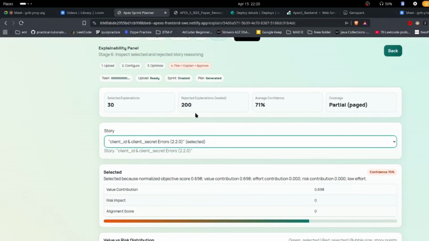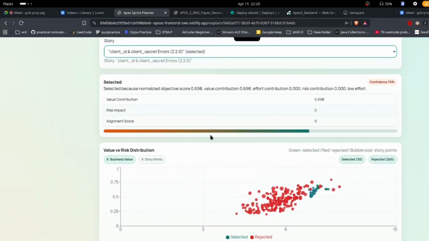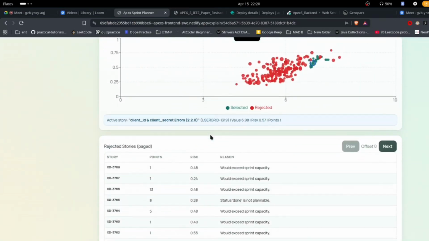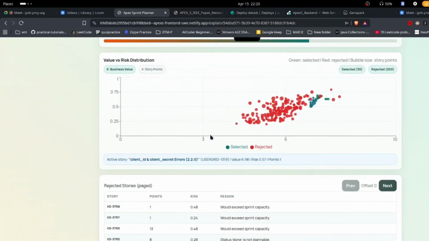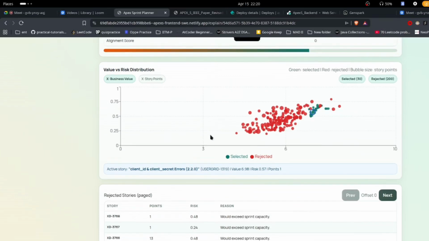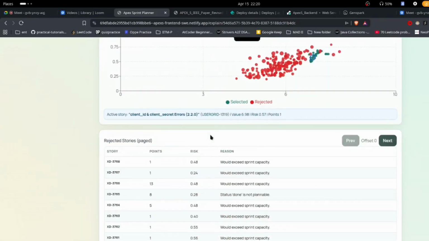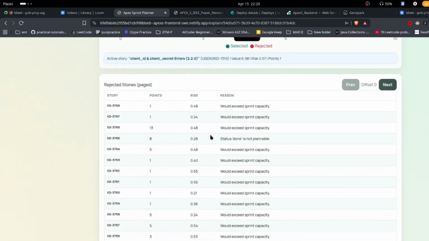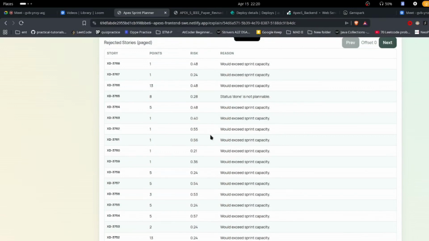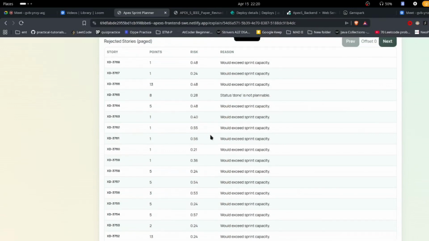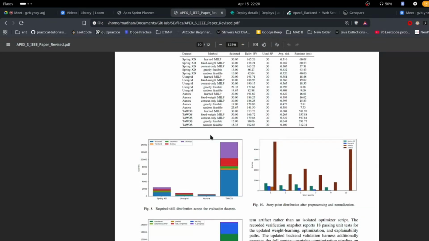So the system exposes analytics views such as value versus risk comparisons and trend charts, so users can understand the planning decision in context. Technically, this explainability layer is not a separate dashboard. It is generated from the same scored candidates used by the optimizer, so the reasoning is consistent with the actual plan. So from our results on TAWS, the learned model produced a mean MAE of 0.3027,